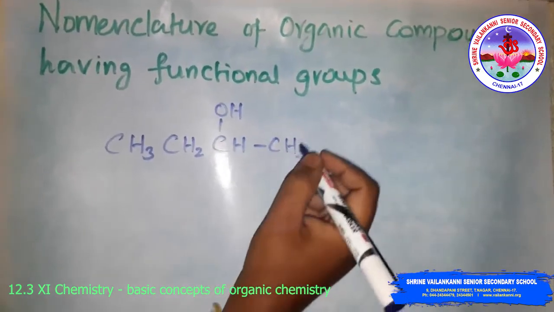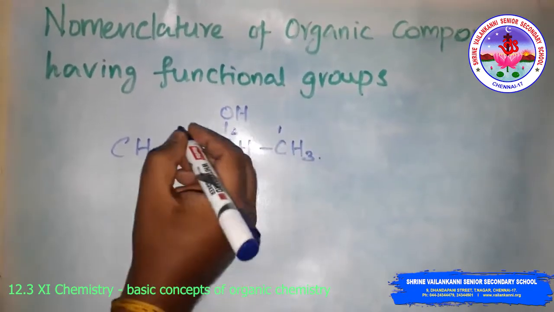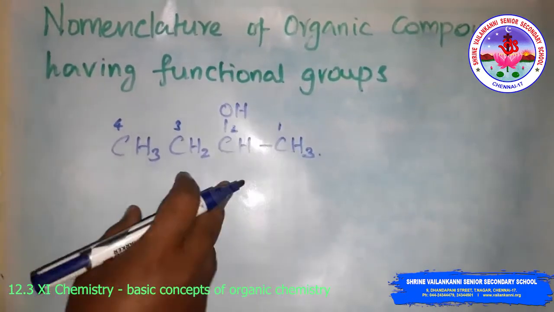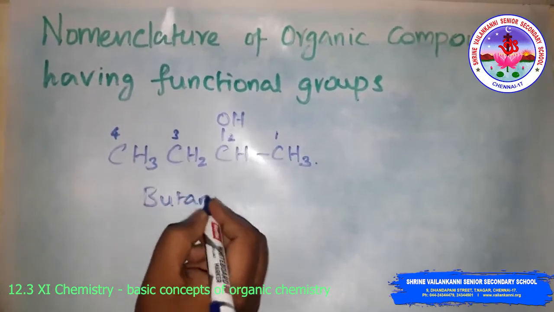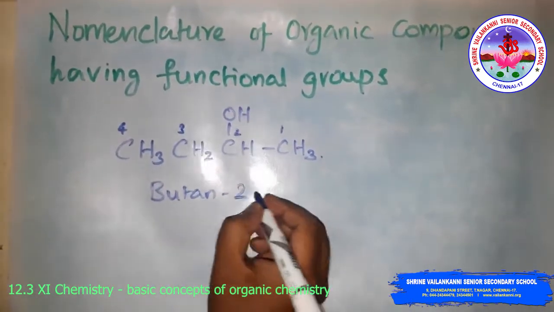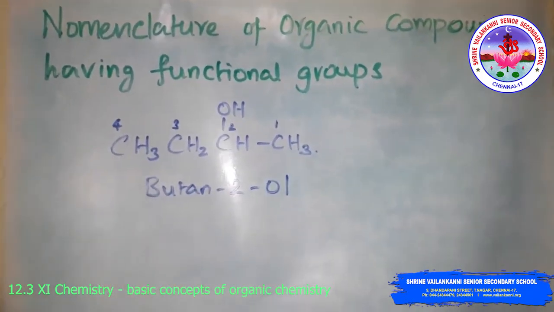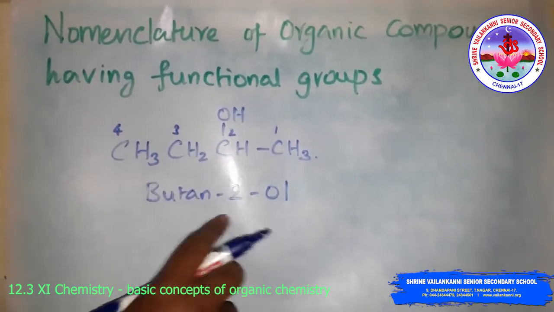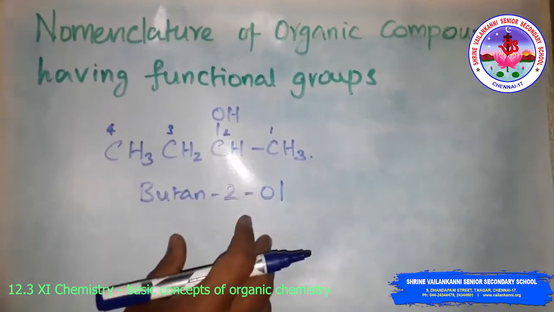The carbon gets numbered 1, then second, third and fourth. So the name is butan-2-ol. The name is butane because 4 carbon atoms are present, with the alcohol group at the second position. This is the IUPAC name, and for the alcohol here we use the suffix -ol.